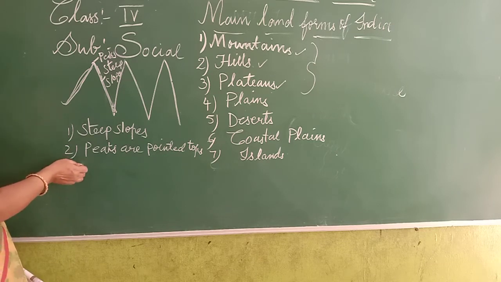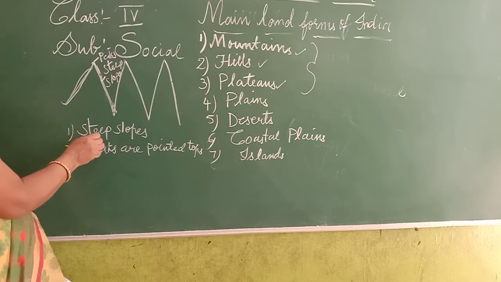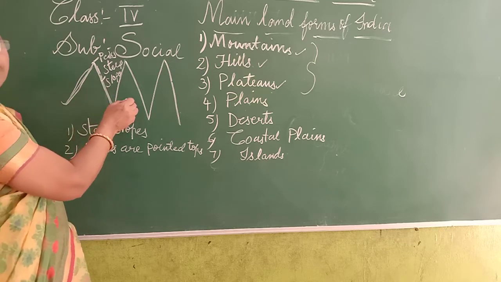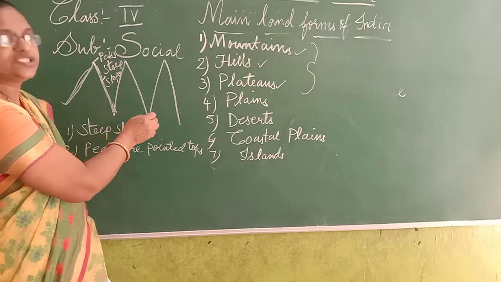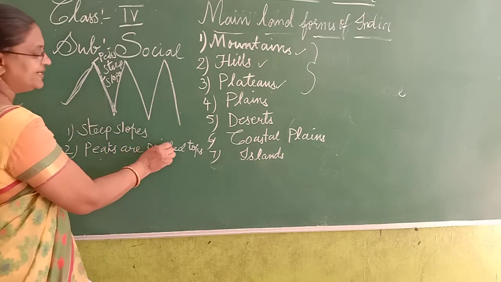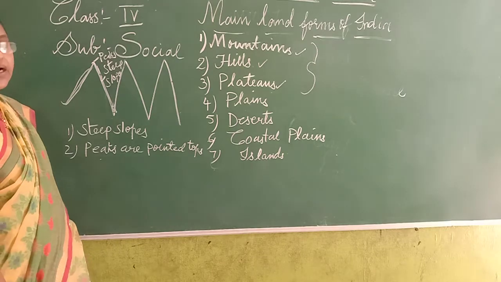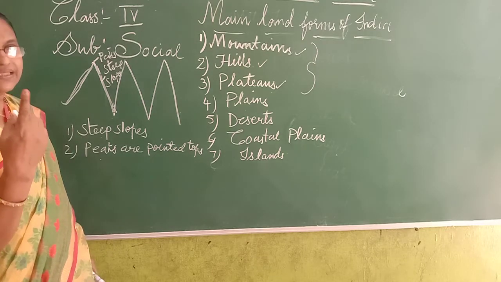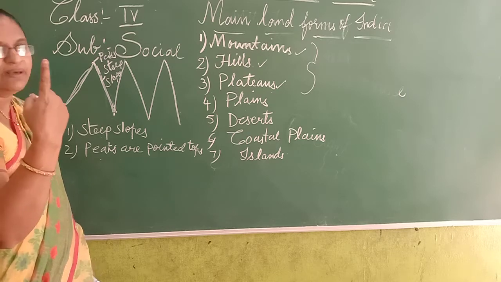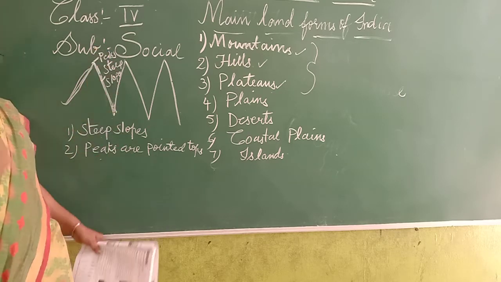What is the first feature? The mountain has steep slopes and the peaks are pointed tops. Like the pencil, when you sharpen the pencil, the point will be very sharp. The peaks of the mountains are the same.